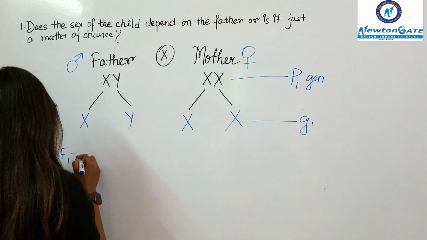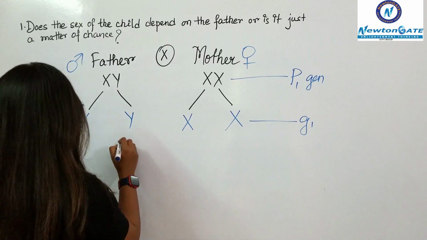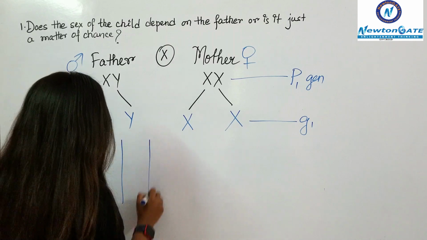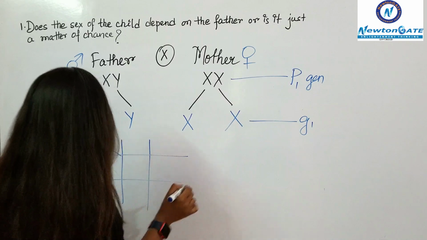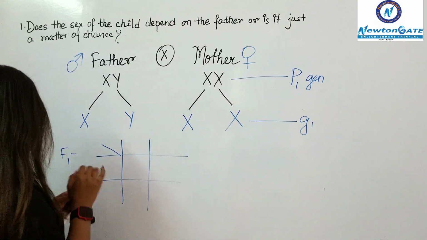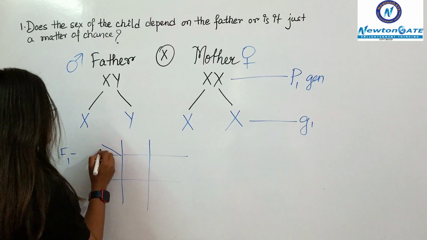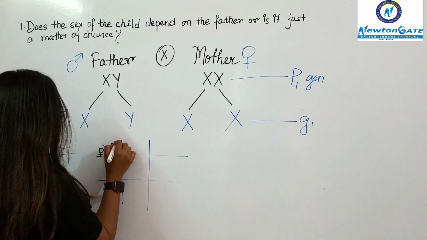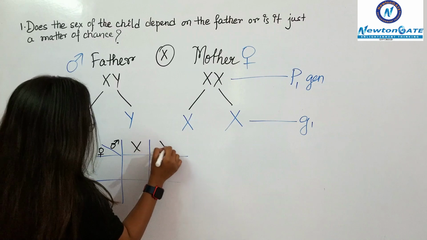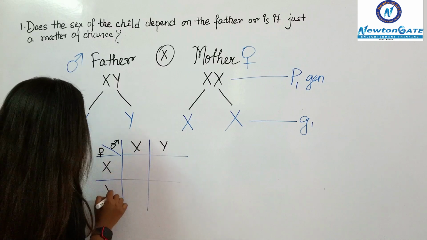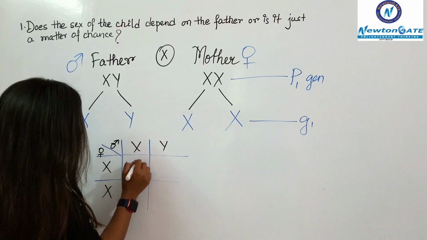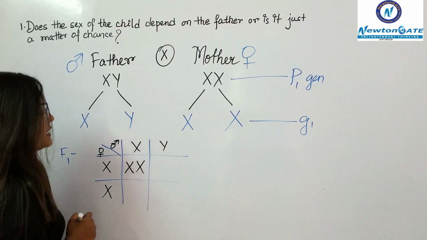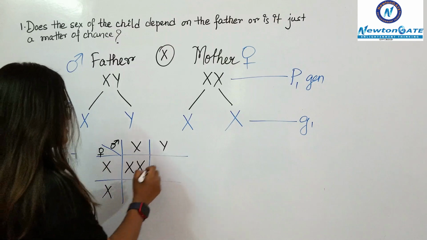And if we go for a Punnett square here, we will come across a set of information that if it fuses with this, it forms XX, that means a female child.